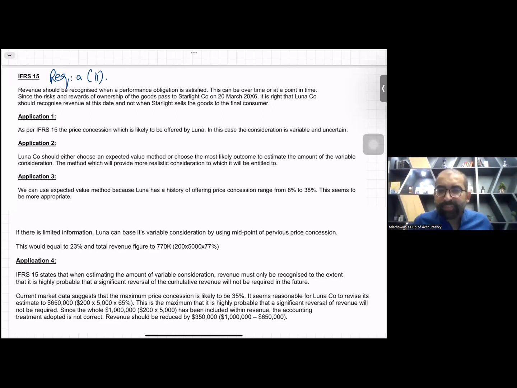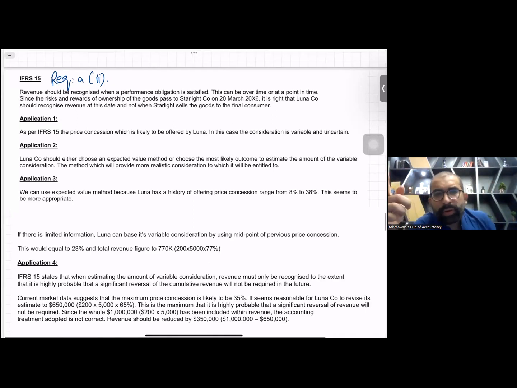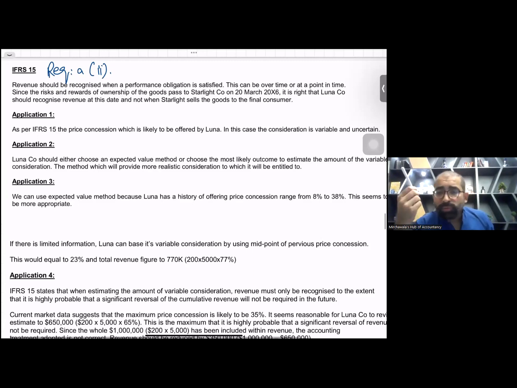IFRS 15 stage 5 says to book revenue when the performance obligation is satisfied. Whenever the obligation is satisfied, whenever the deal is done, the performance obligation is satisfied. So there are 2 options: over time, or point in time. But as this is the case of goods, and you just pass the control, point in time is appropriate. So it's the correct treatment they have done.